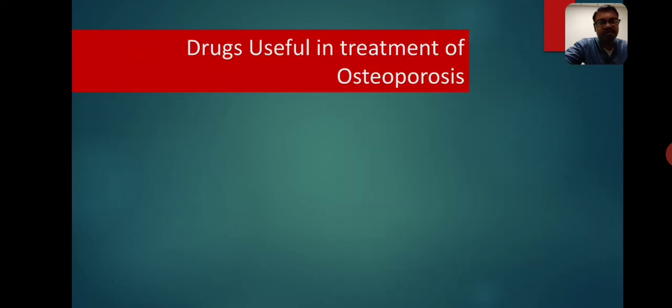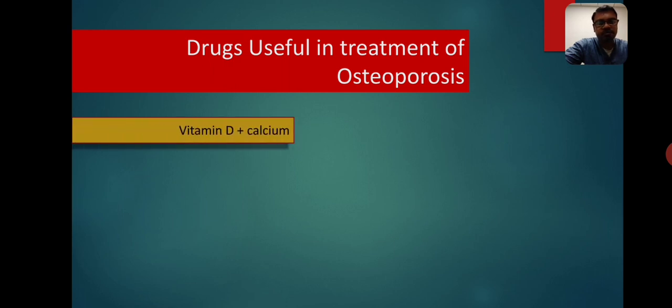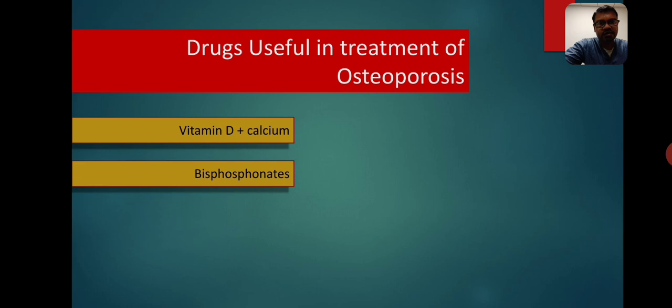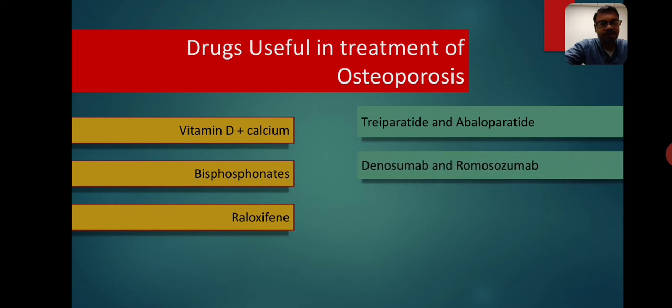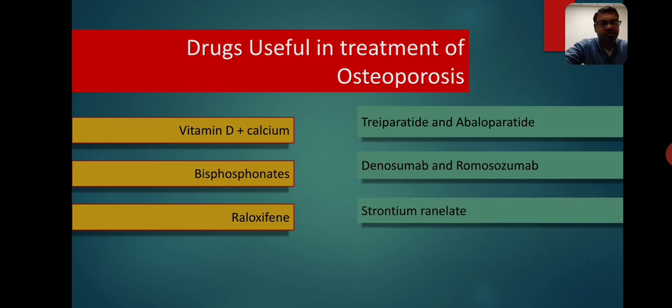Let's see which are the drugs useful in the treatment of osteoporosis. First and foremost, calcium and vitamin D, about which we have already learned. Then, the second most important drug is bisphosphonate, raloxifene, teriparatide and abaloparatide, two monoclonal antibodies, denosumab and romosozumab, and strontium ranelate. Let's see one by one.